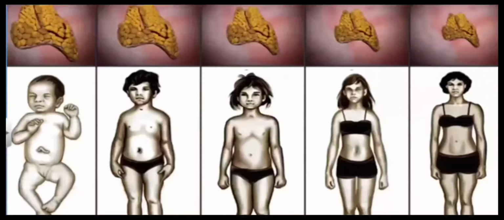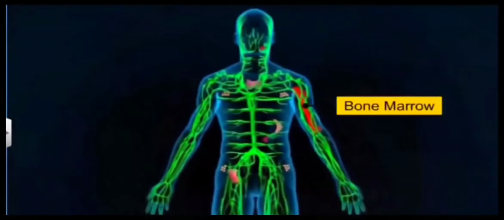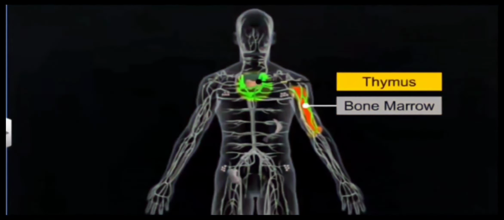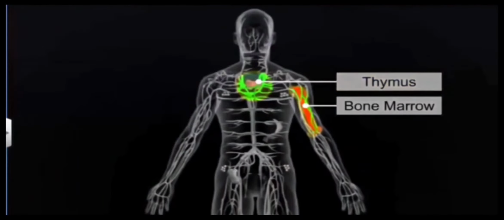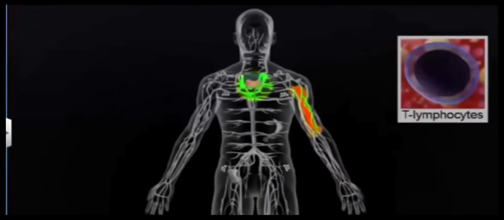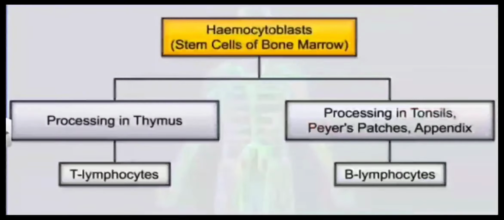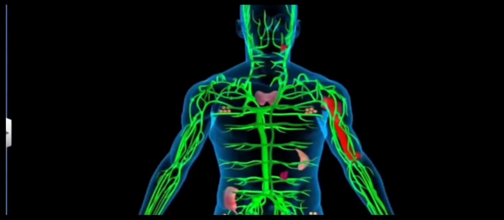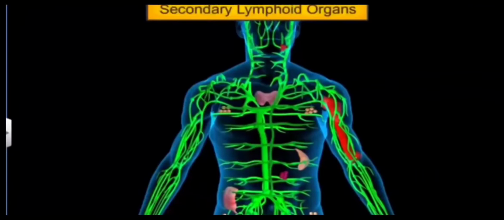So both bone marrow and thymus are responsible for maturing the immature lymphocytes into specific B lymphocytes and T lymphocytes. Those which are processed in thymus are called T lymphocytes, and those which are processed in bone marrow are called B lymphocytes.